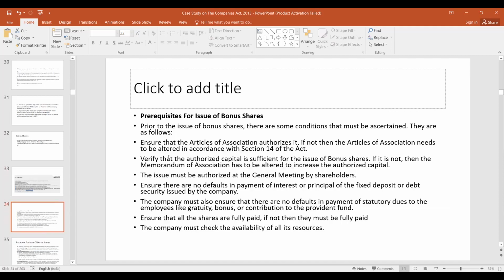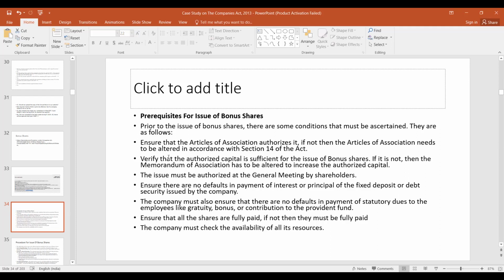So what are the prerequisites? Prior to the issue of bonus shares, there are some conditions that must be ascertained. First of all, you have to see that the articles authorize it. If not, then the articles of association need to be altered in accordance with section 14 of the Act. Verify that the authorized capital is sufficient for the issue of bonus shares. It's not that after the issue of bonus shares, your authorized capital exceeds the limit. If it is not, then the memorandum of association has to be altered to increase the authorized capital.